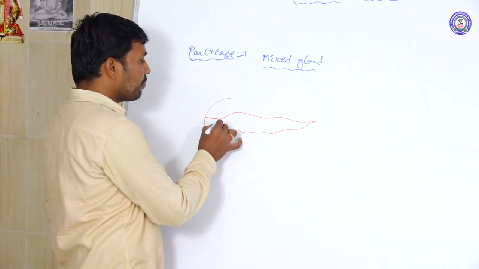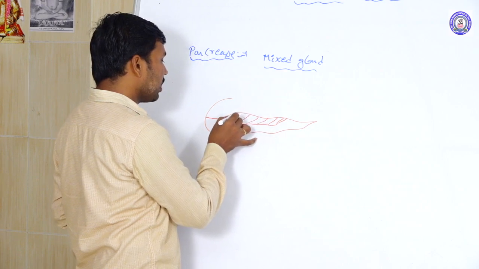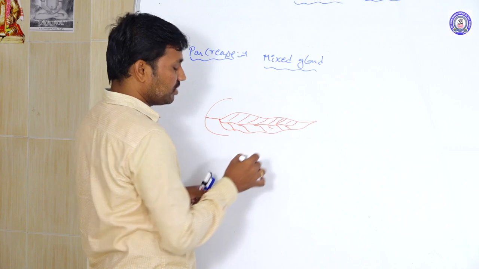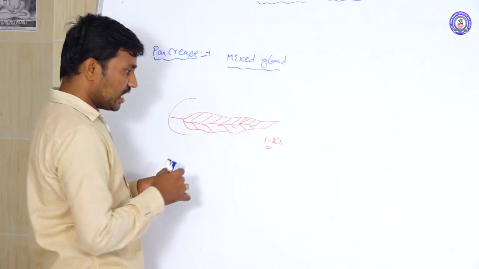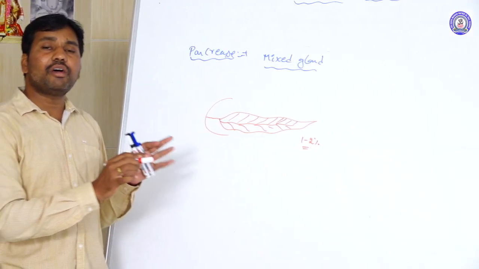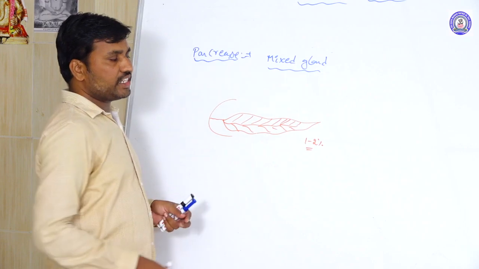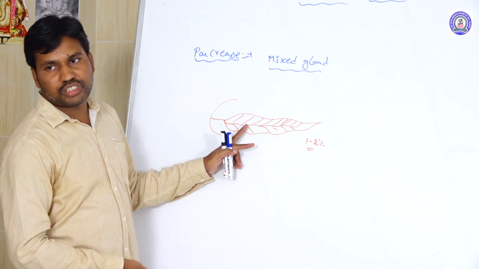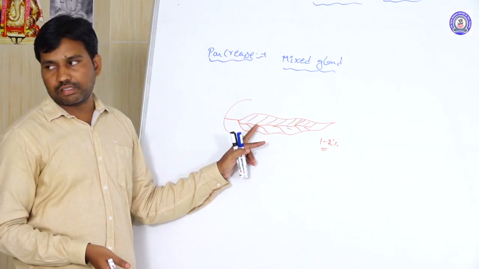The major part of the pancreas is formed by the exocrine part, and the minor part is formed by the endocrine part. Only 1 to 2% of the pancreas is formed by the endocrine part. The exocrine part produces pancreatic juice, which contains different types of digestive enzymes.